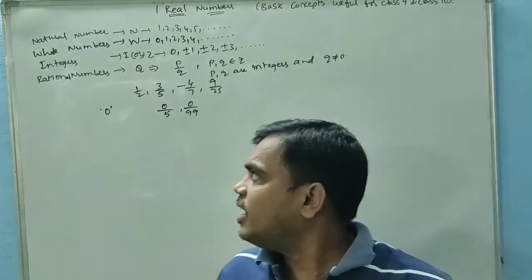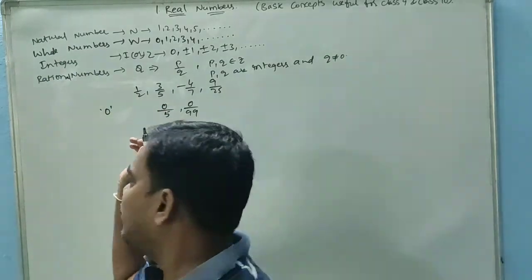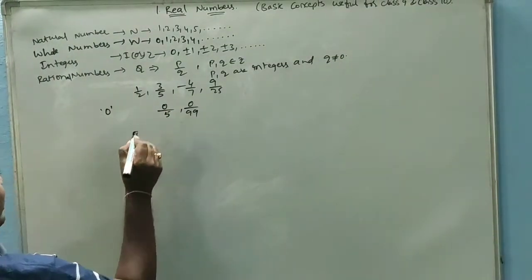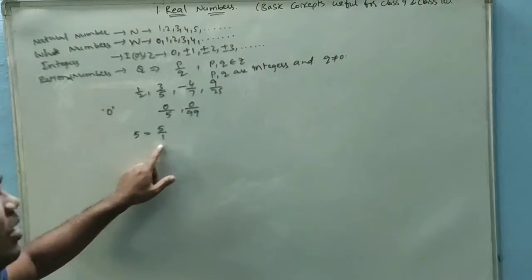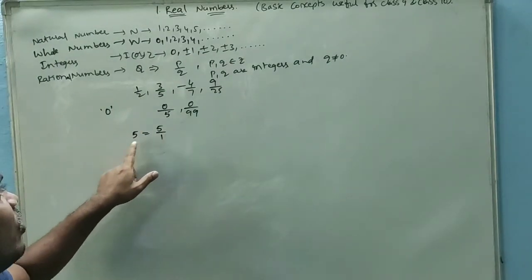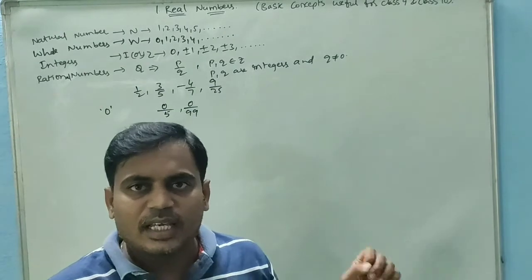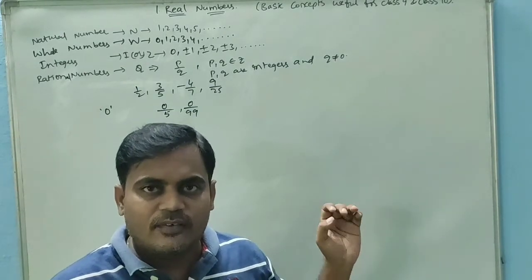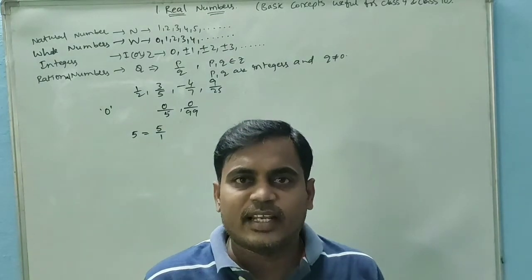If we take any natural number, we can take the denominator as 1. For example, I am taking the natural number 5. 5 can be written as 5 by 1. 5 and 1 are integers. So 5 by 1 equals 5, which is a rational number. So every natural number is a rational number. Every integer is a rational number. Every whole number is a rational number.